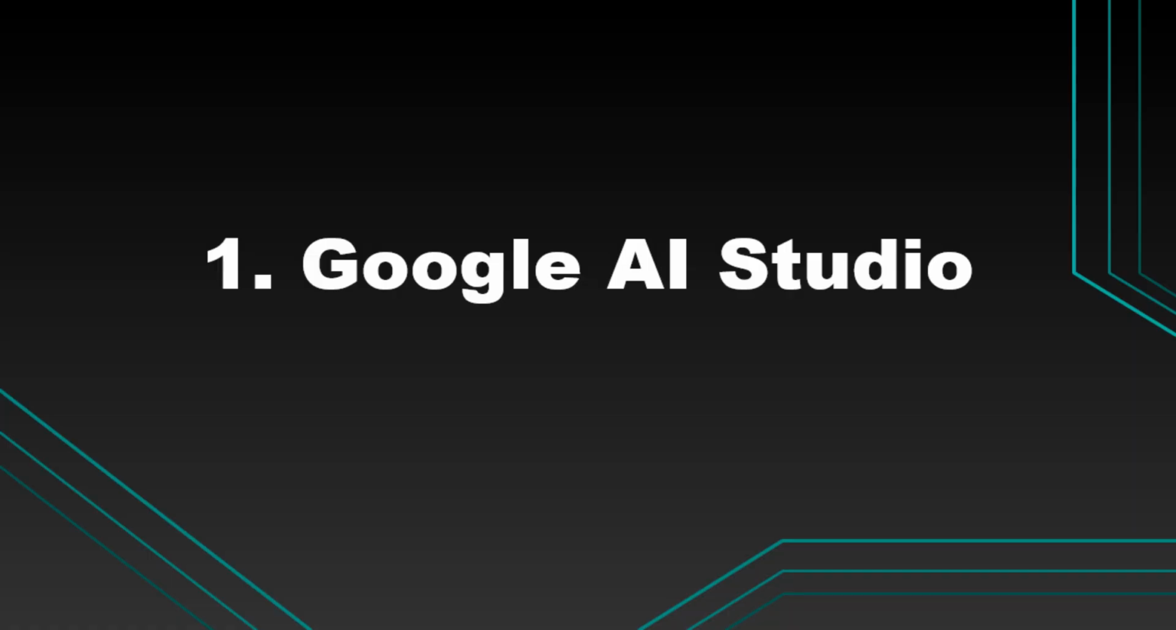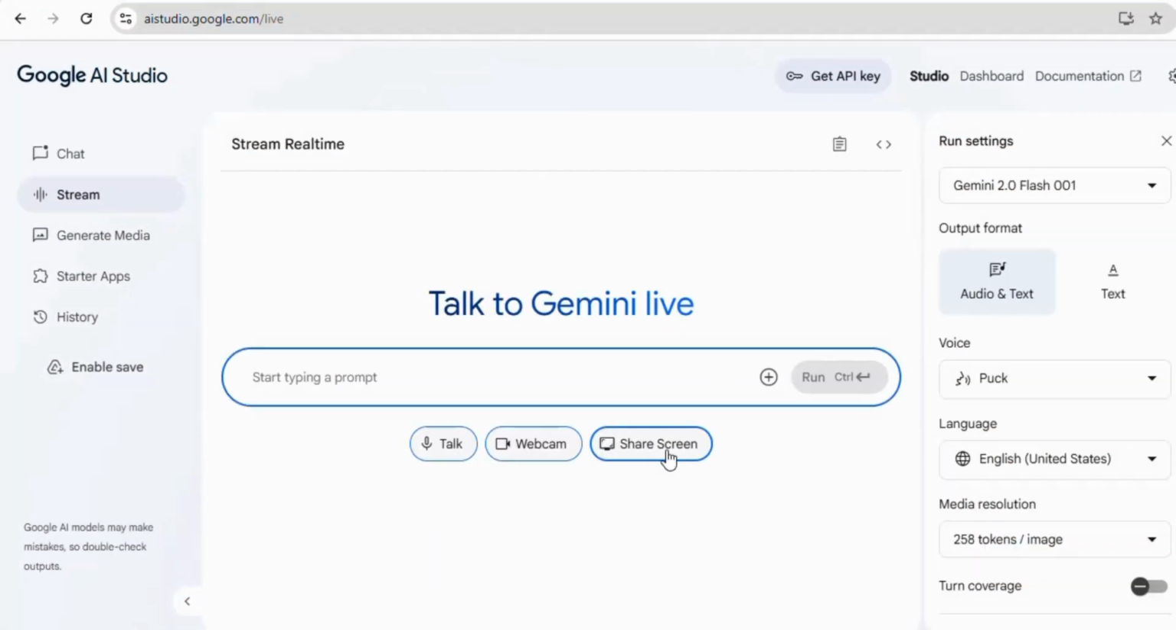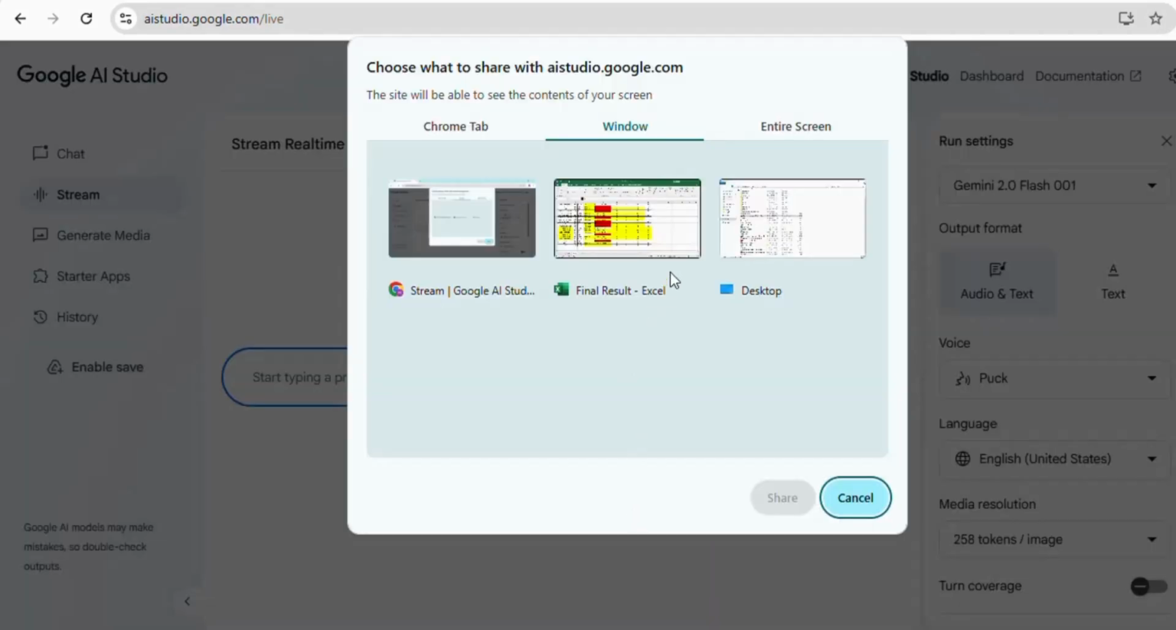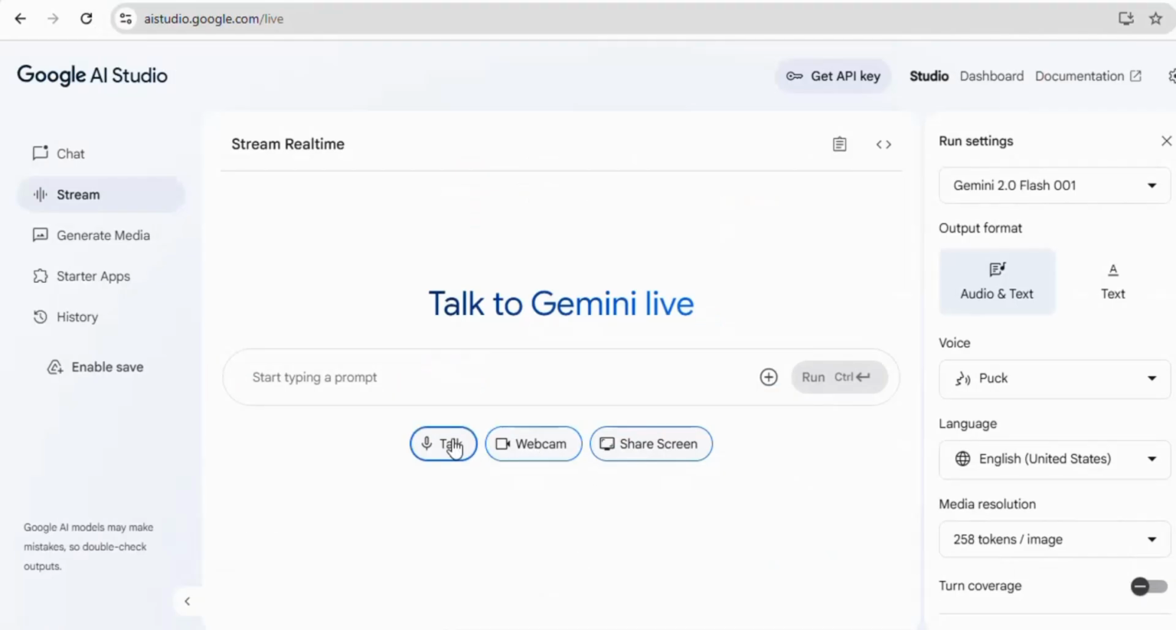Do you know this tool can work as your personal assistant? You can ask for its help when you are stuck in some app. First of all, you will have to select Share Screen from the stream. Select a window that you want to share. It will show the window. Now, click on the Talk button.